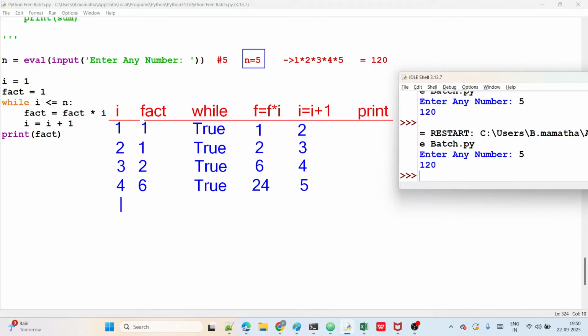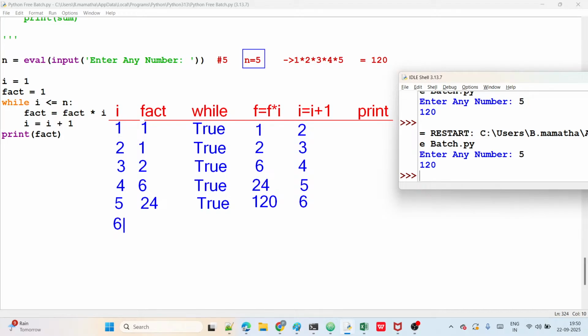Next starts with I value how much here? I value 5. Fact is what? 24, right? Is 5 less than or equal to 5? True or false? It is true. Now fact into I. Factorial how much now currently? 24 guys here. I value how much now? 5, right? 5 into 24 how much now? 120. Right, 120, and then how much is I value? 6.